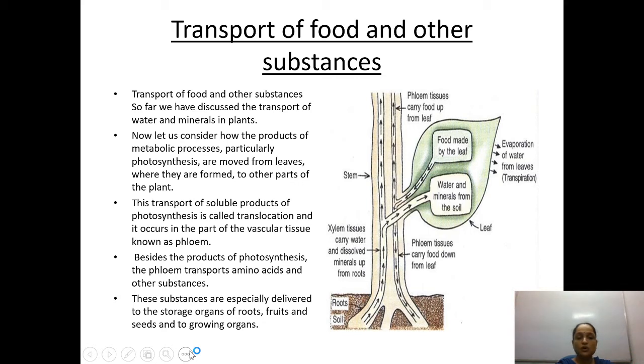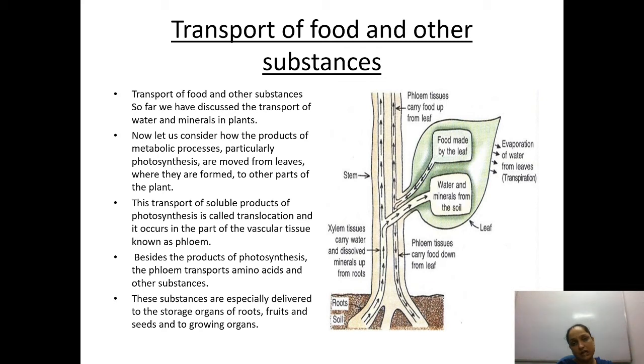So the transport of food and other substances. So far we have discussed the transport of water and minerals in plants. Now let us consider how the products of metabolic processes, particularly photosynthesis, are moved from leaves. Whatever food this leaf has synthesized, it is going to be transported to the down part of the plant as well as upward also.